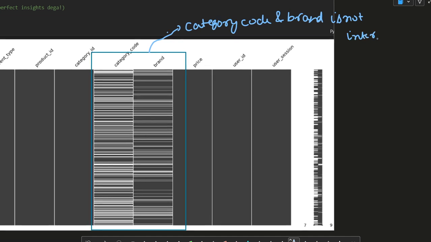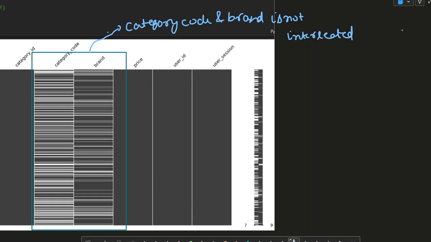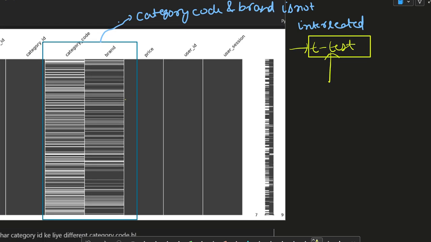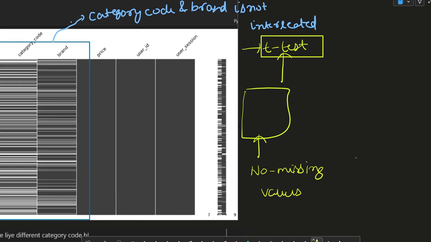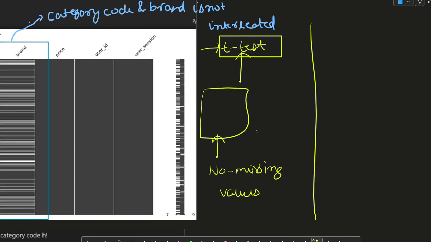So how we did this was using a test which we refer to as the T-test. First of all, we took the brand column with no missing values, and another with missing values, like we separated it.